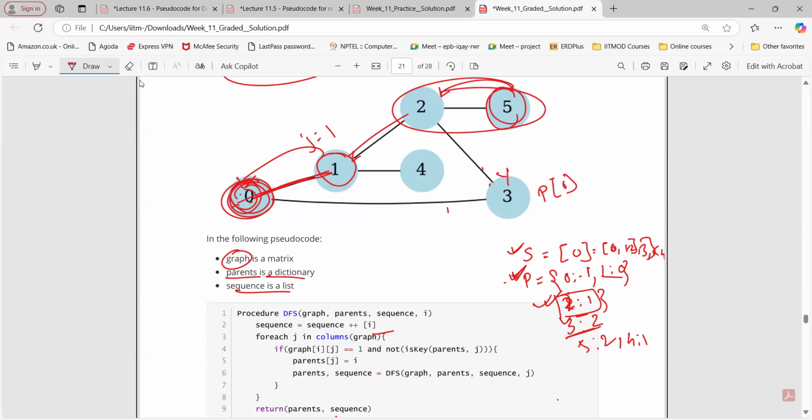So for 0, we don't have any parent, right? We are starting from 0. That's why it is minus 1. If we assign 1 as the parent for 0, then this whole thing won't work. But if we draw an n by n matrix, it means that in the row of 0, wherever you have 1 or 3 coming up, the value would be minus 1, right?